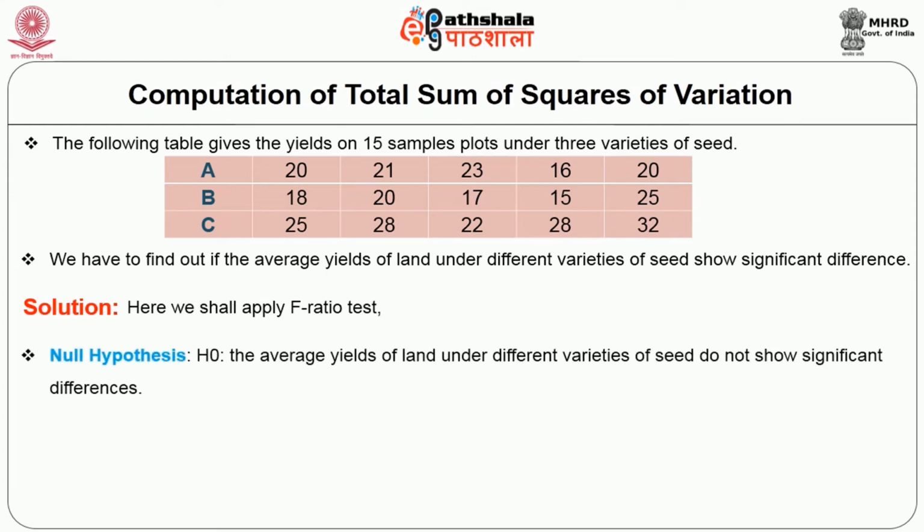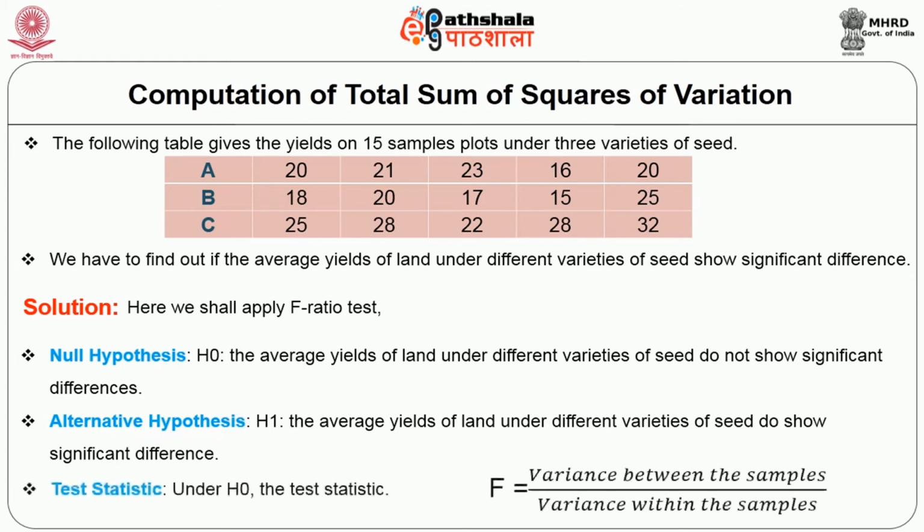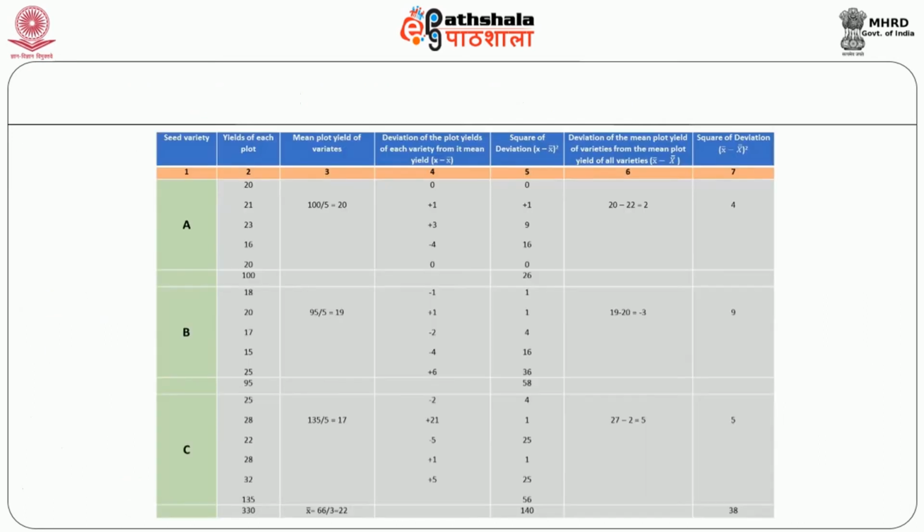Form a null hypothesis, that is H0: the average yields of land under different varieties of seed do not show significant differences. Alternate hypothesis H1: the average yields of land under different varieties of seed do show a significant difference. Test statistic: under H0, the test statistic F is equal to variance between the samples divided by variance within the samples. Computation of variance between and variance within the varieties is shown below.